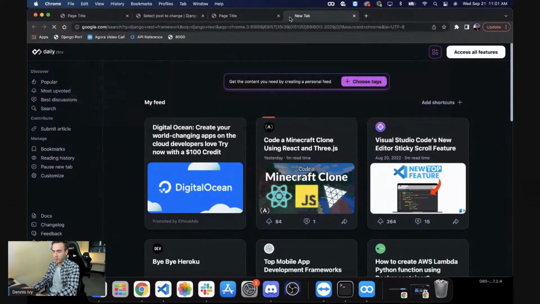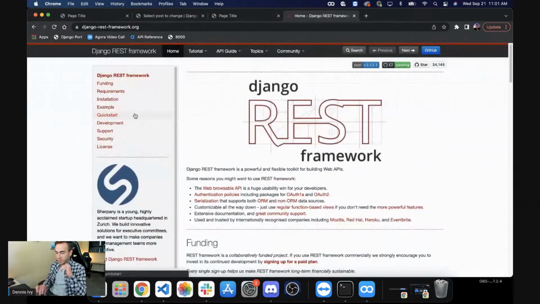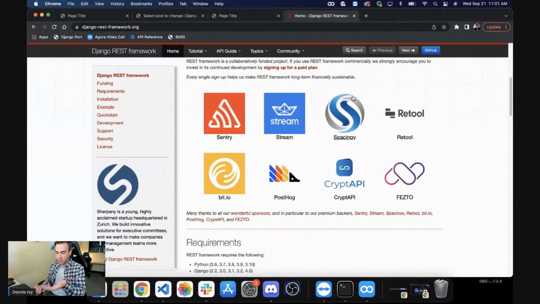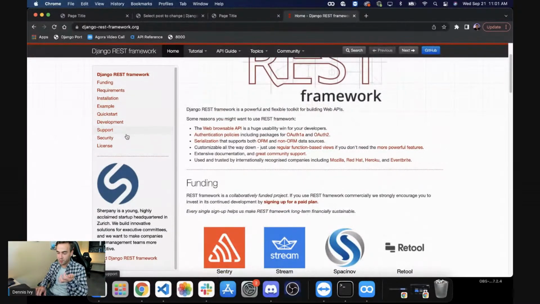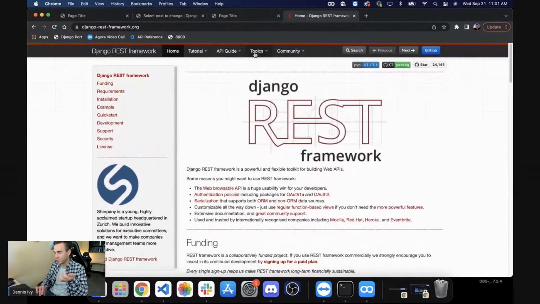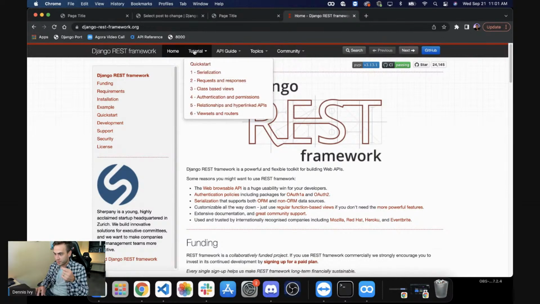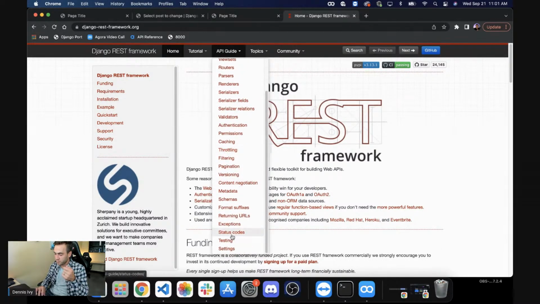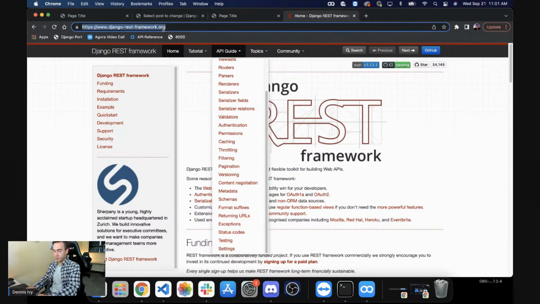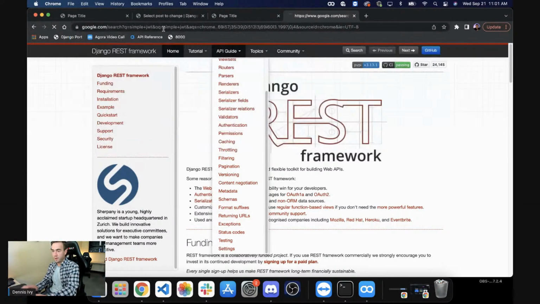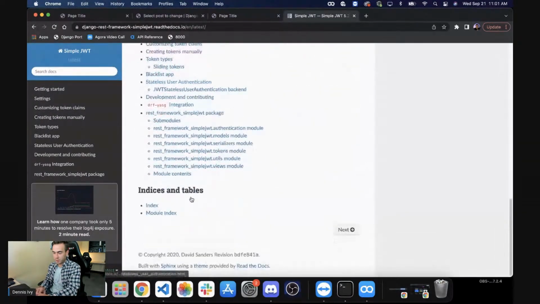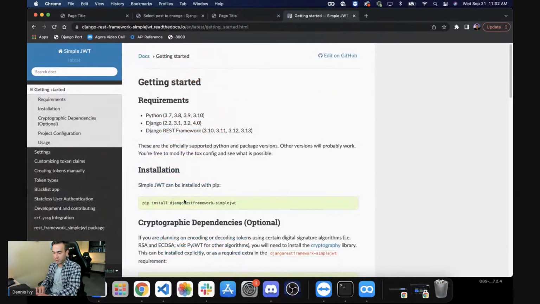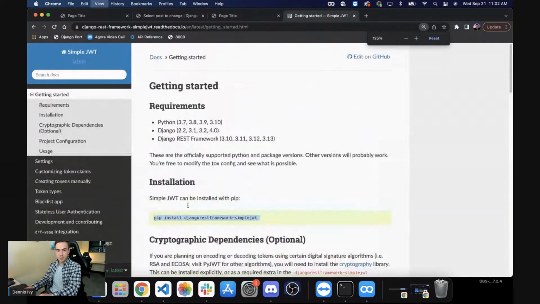So Django REST framework has this authentication library that lets us change how we do it, whether it's with JSON web tokens or sessions. I'm just going to do simple JWT, and that's going to eliminate the need for that. So it's kind of a hacky fix, but it's going to work for now. Let's see. I'm just going to look it up directly. So we'll just do simple JWT. Essentially, to make this work, we're going to install simple JWT here: pip install djangorestframework-simplejwt.